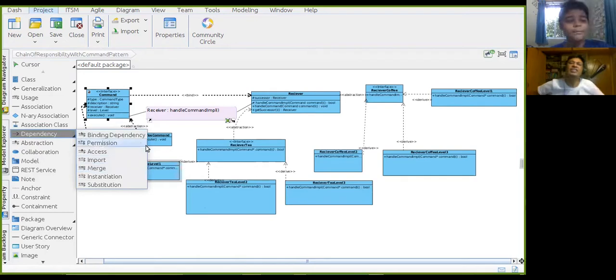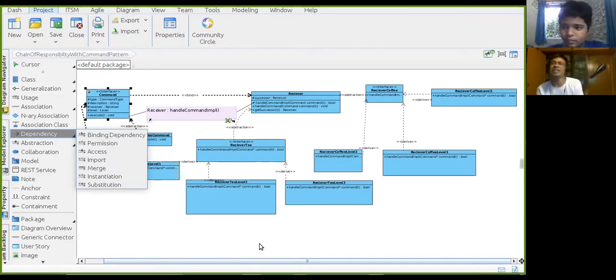There are many more dependencies, like instantiation and access. What is instantiation dependency? We used instantiation dependency in earlier work. Instantiation dependency is a type of dependency in which we are creating the dependent object, instantiating the object inside the method of the calling function.